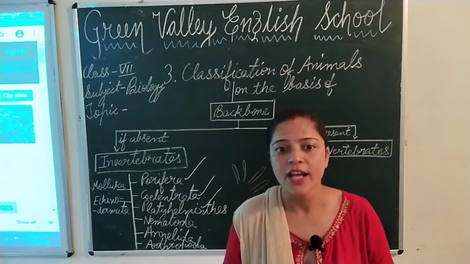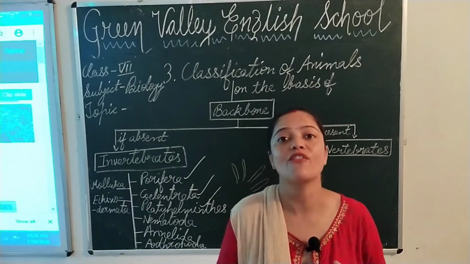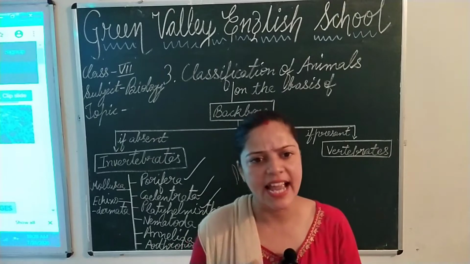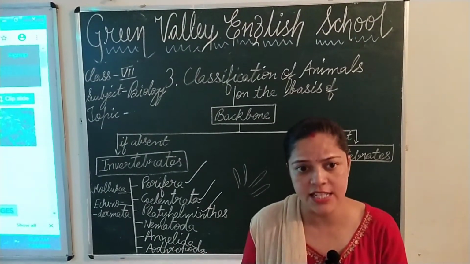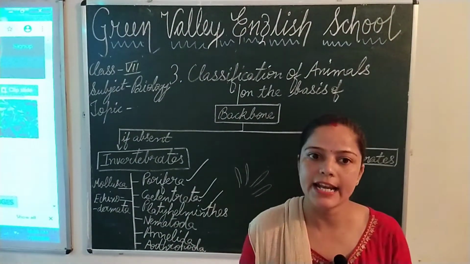Tapeworm is found in the human intestine. It reaches up to a length of 6 meters. It has a ribbon-like body with a head-like part in the front. It absorbs digested food from the human intestine.